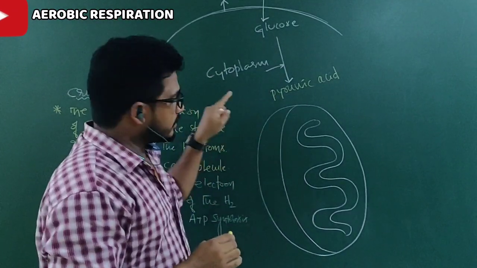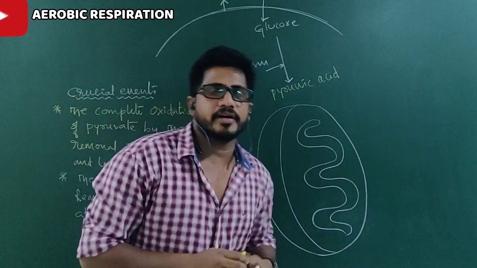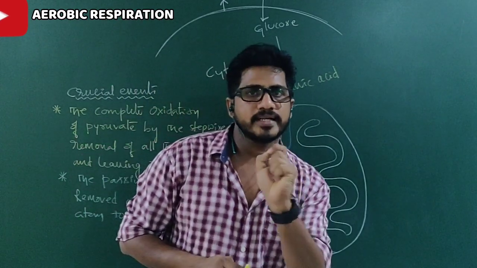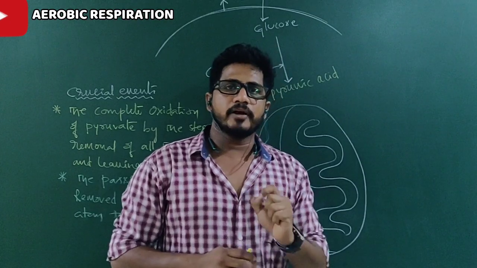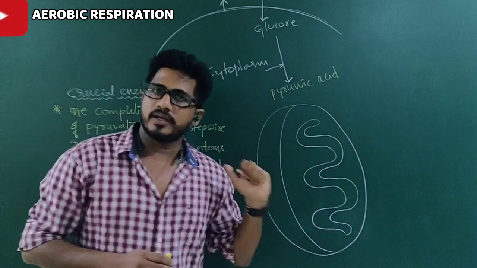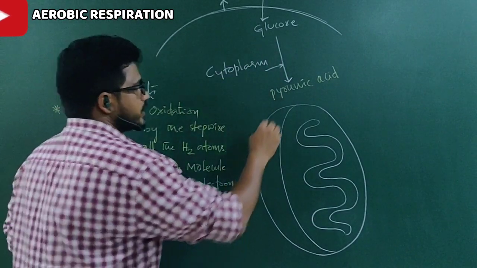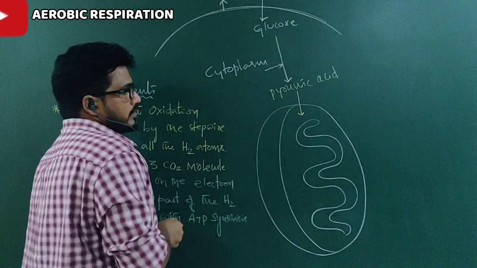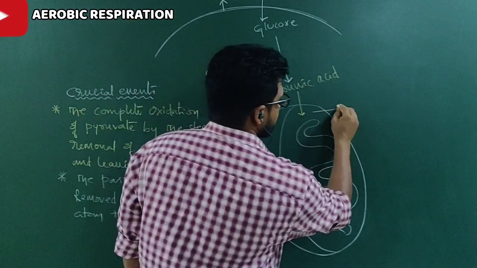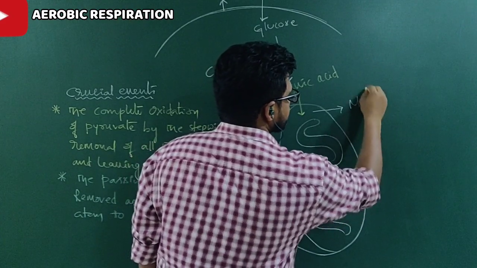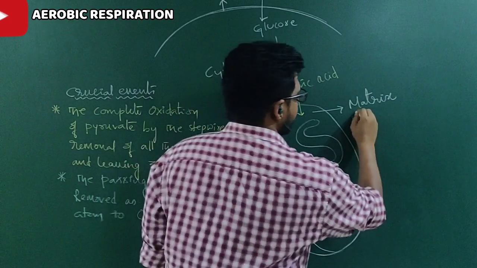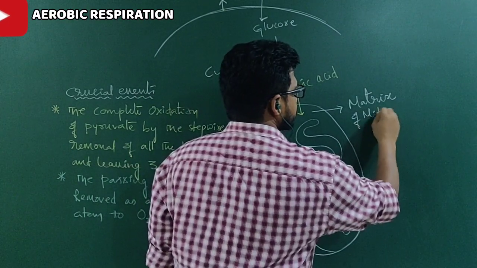That pyruvic acid goes to the mitochondria, which is present only in eukaryotic cells. So aerobic respiration is possible in eukaryotic cells. This pyruvic acid enters the mitochondria. This place is called the matrix, the matrix of mitochondria.